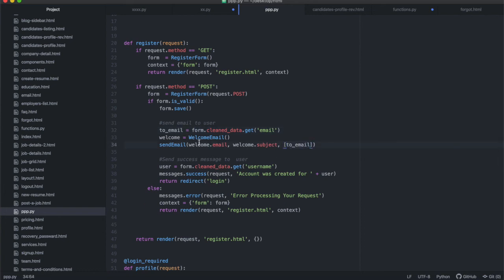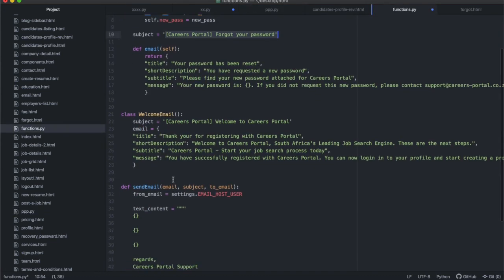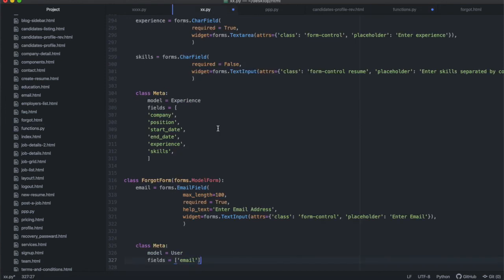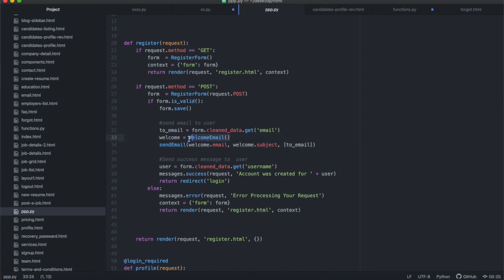And then I initiate welcome over there, but the welcome email class doesn't have an initiation, so you don't have to enter anything when you initiate it. If you look at our functions over there, you'll see the welcome email is just the data as it is, because there's nothing that we need to enter in this function. So that's why it's initiated like that. It's just welcome email, open, close. And then you have that welcome object that you can call the other functions on, like the email, the subject, all right? And then you can send mail with that data in there.